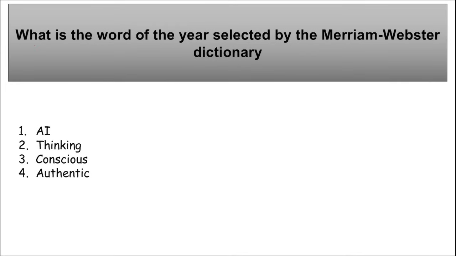Next is, what is the word of the year selected by Merriam-Webster dictionary? So what is the word of the year that has been recently selected by the Merriam-Webster dictionary? It is authentic, right. Authentic is the word of the year 2023, correct. Authentic means that is true to one's own personality, that is not false, that is not fake, correct. And if we talk about Collins dictionary, they have selected AI as their word of the year, but for Merriam-Webster dictionary it is authentic, that is your word of the year, right.